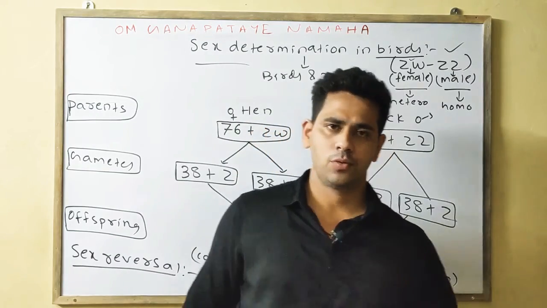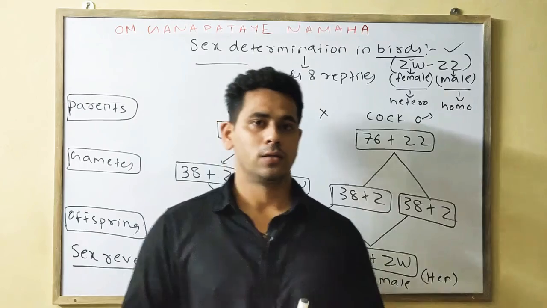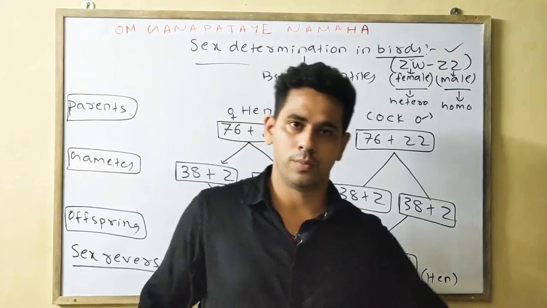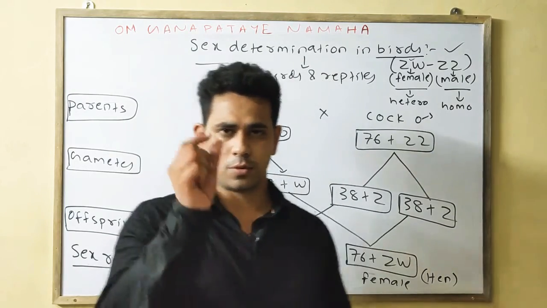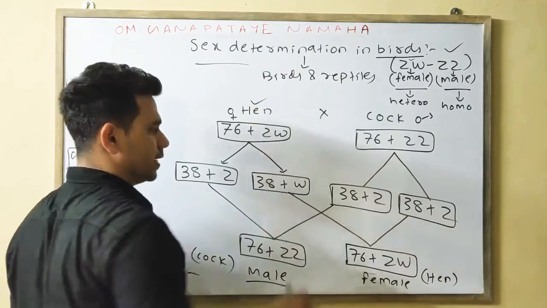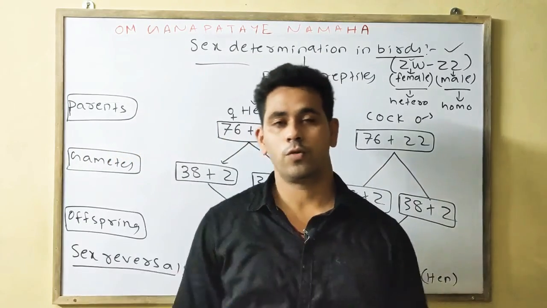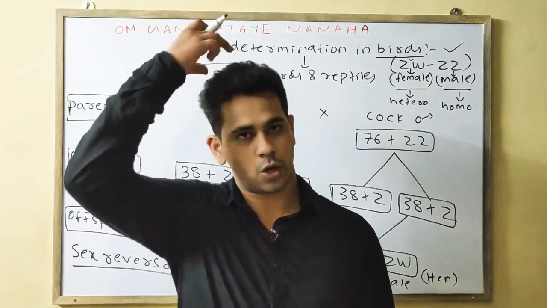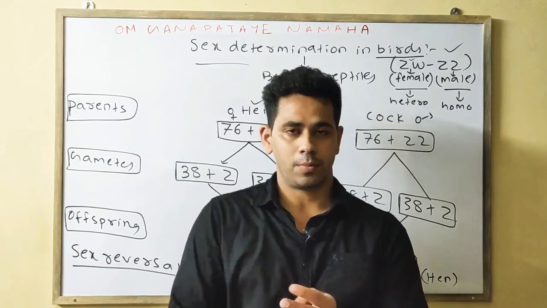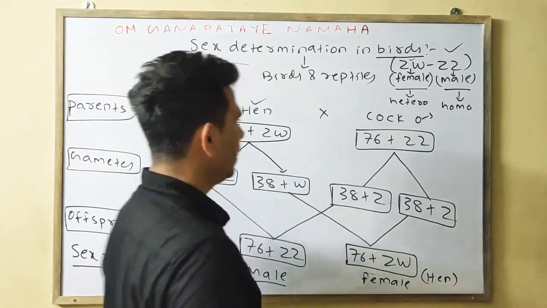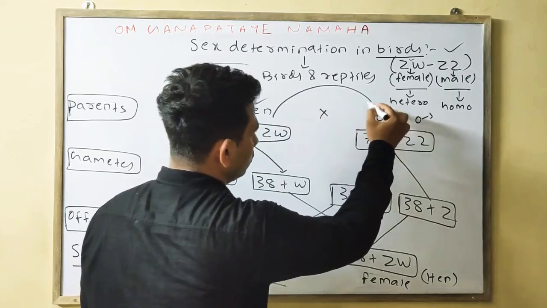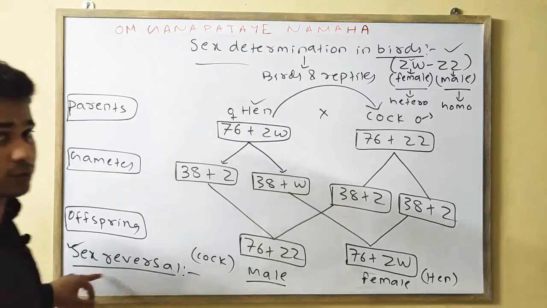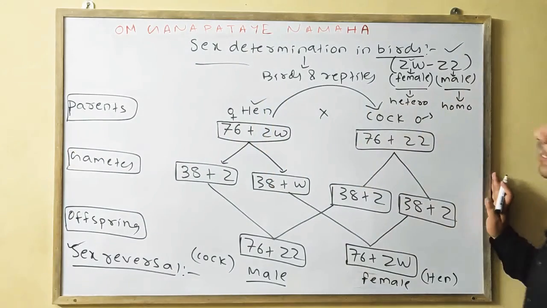One interesting example we have discussed: if accidentally the ovary is damaged in the case of the hen, then the ovarian hormones will be stopped, by which some rudimentary testes present in the hen will eventually become more functional and will develop secondary sexual characters of the cock, such as the development of the comb and the male plumage, so it will eventually develop from a complete hen into a cock. That is your sex reversal. You should write all the points under sex reversal. Okay, please note down. Then we will discuss the honeybee.